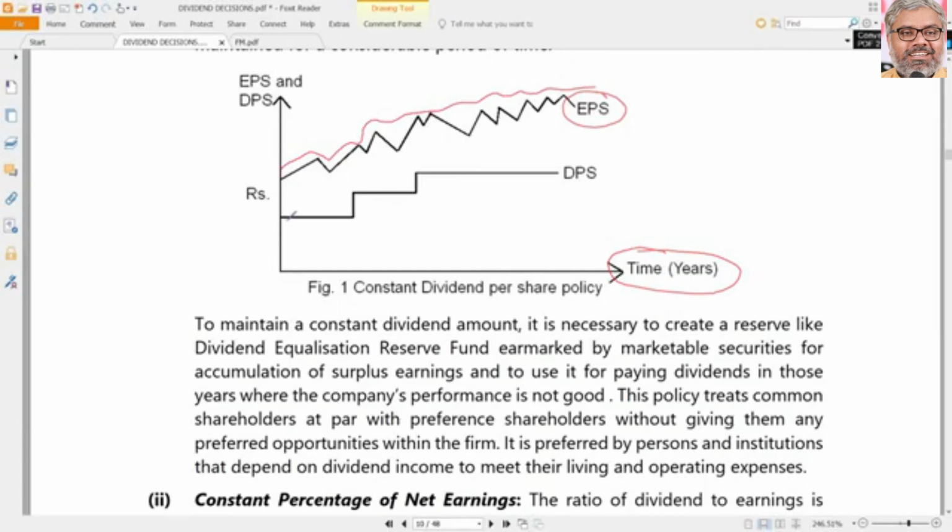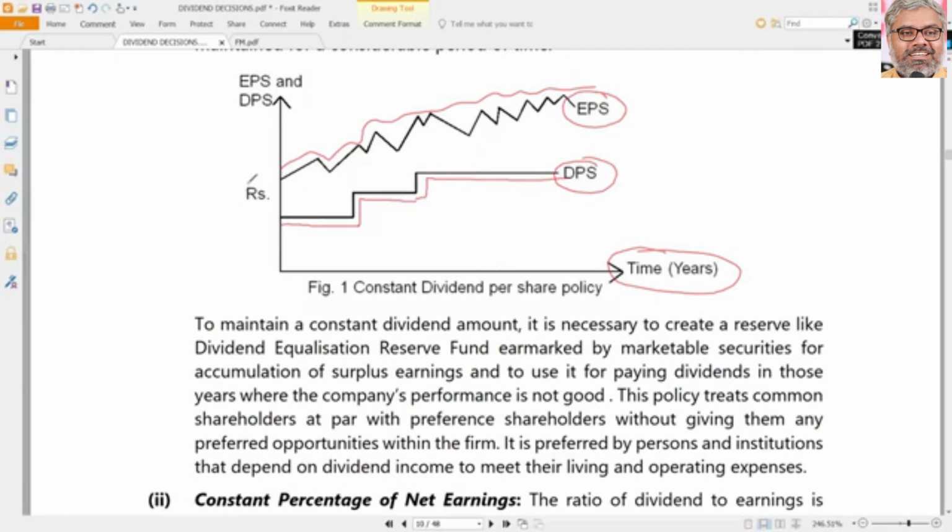More or less constant. Constant does not mean for the entire life, 40 years, I will have one dividend policy. Nobody will have that. For some time, okay, 2-3 years, same dividend. Then people's expectations are a little higher and earnings are good, so now increase the dividend a little bit. Okay, then fine, again constant. Then again earnings are good, so again increase the dividend, keep it constant. So usually the dividend per share is constant. Again, constant does not mean constant eternally. Constant for some period of time.